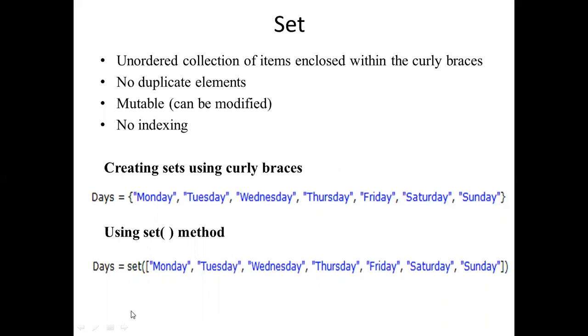Look at this. Days equal to set. This is the set method. Since it is a method, you use these braces, and within this you need to pass an iterator. Iterator means it can be a list or a tuple like this. Are you understanding? By using the set method, you can pass one iterator. The iterator could be a list, set, tuple, or dictionary. The set method takes the list as a parameter, and the entire elements of the list will be part of the set.